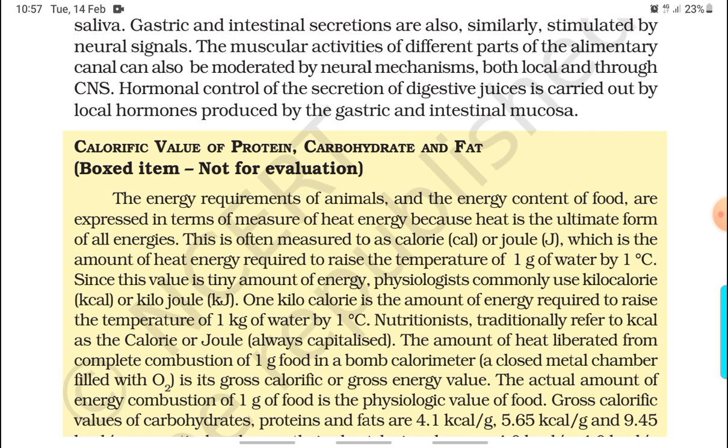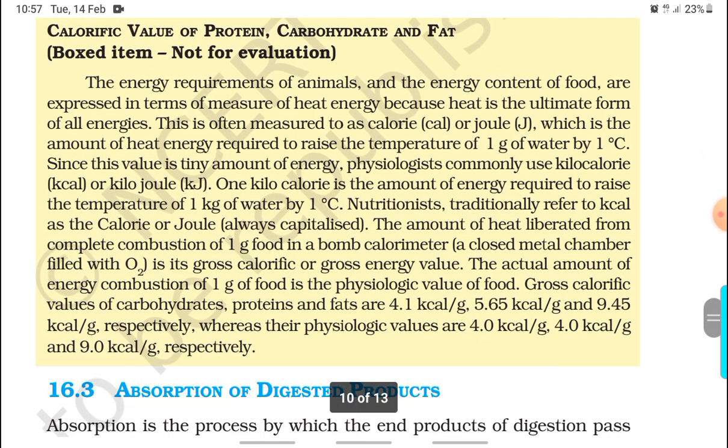Calorific value of protein, carbohydrate, and fat. The energy requirements of animals and the energy content of food are expressed in terms of a measure of heat energy, because heat is the ultimate form of all energy. This is often measured as a calorie, which is the amount of heat energy required to raise the temperature of 1 gram of water by 1 degree Celsius. Since this value is a tiny amount of energy, physiologists commonly use the kilocalorie or kilojoule. 1 kilocalorie is the amount of energy required to raise the temperature of 1 kg of water by 1 degree Celsius.